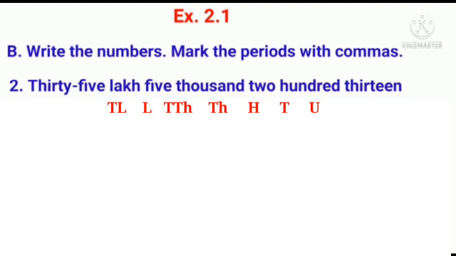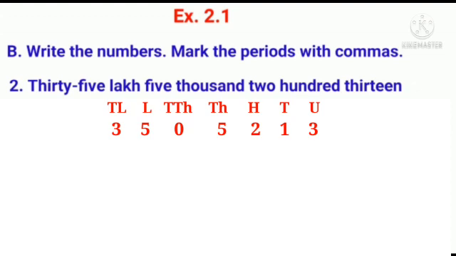Now let us see the question. The question is 35 lakh. So write 3 in 10 lakh place, 5 in lakh place. Next 5,000 is given. There is no digit in 10,000 place. So write 0 in 10,000 place and 5 in 1000 place. Next 213 is given. So write 2 in 100 place, 1 in tens place and 3 in units place.